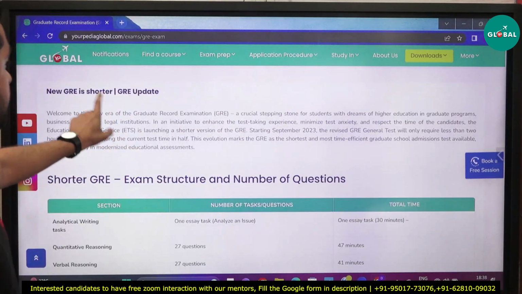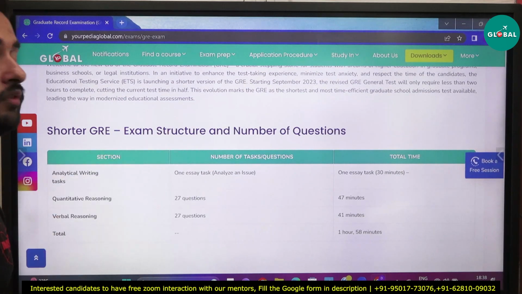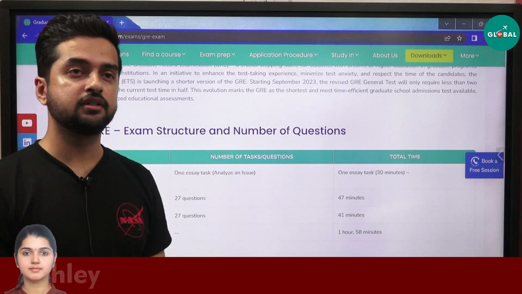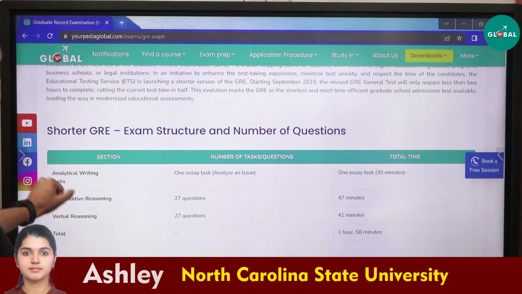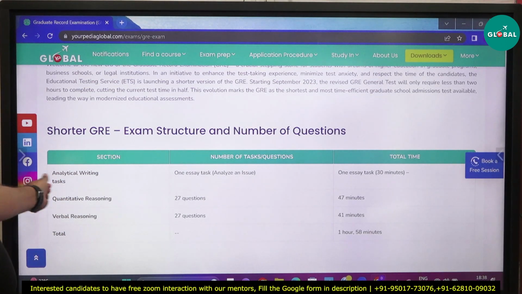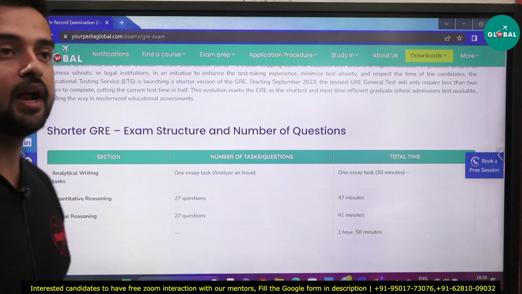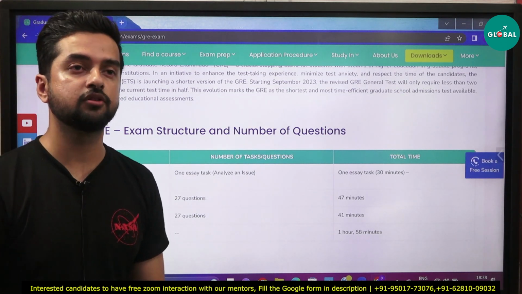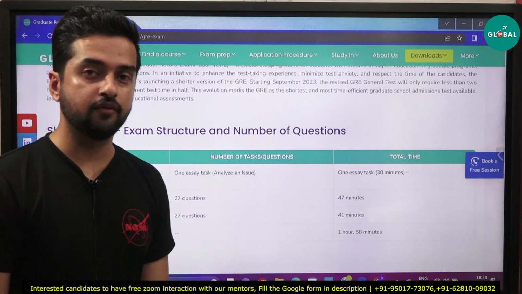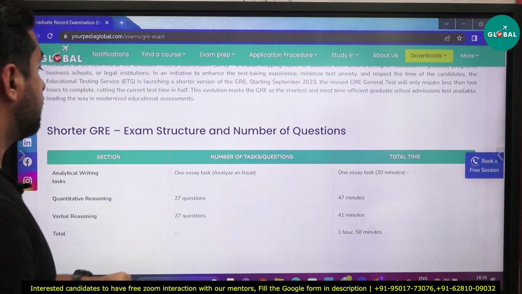So the new GRE, first of all, is shorter. And what is the number of questions that you will get in the new GRE exam? I think you might know there are three sections in the GRE. One is analytical writing, another is quantitative reasoning, that is mathematics, and the third is verbal reasoning. First of all, you should be aware of the three sections that are going to come in the GRE exam.